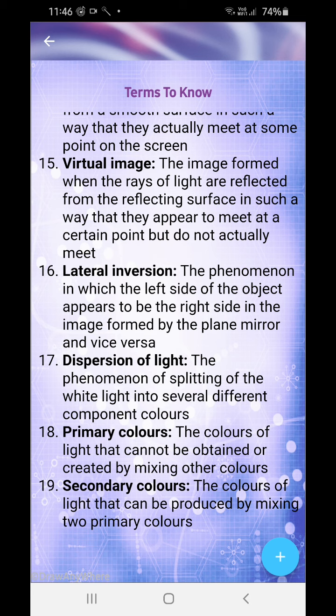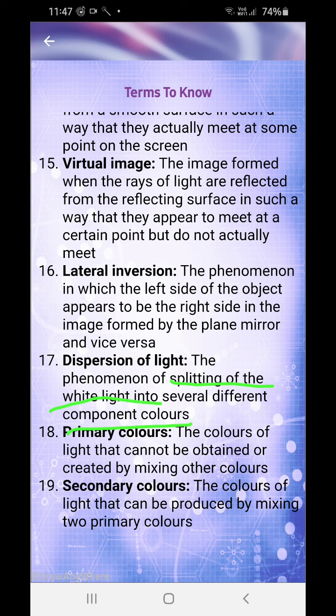And then dispersion of light is the phenomenon of splitting of white light into seven colors. When white light gets split into seven colors, that is violet, indigo, blue, green, yellow, orange, red, it is known as dispersion of light. What are primary colors? The colors of light that cannot be obtained by mixing other colors. Primary colors are red, blue, and green.